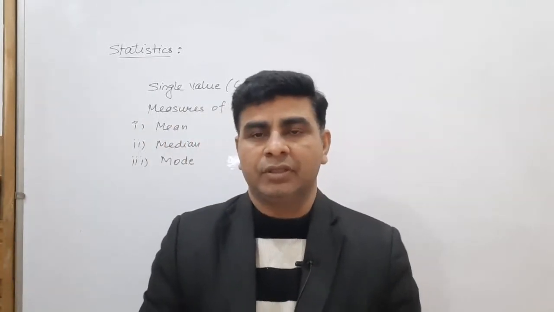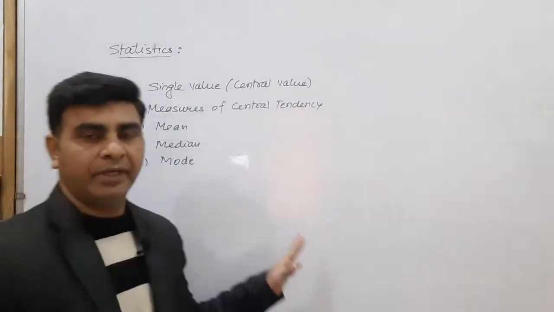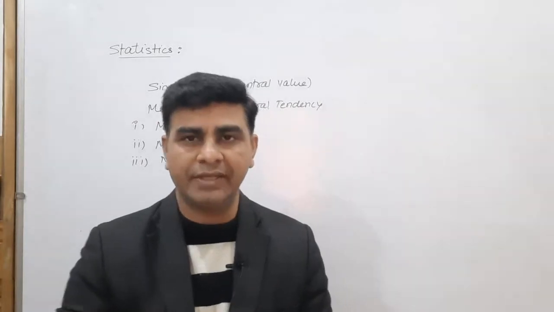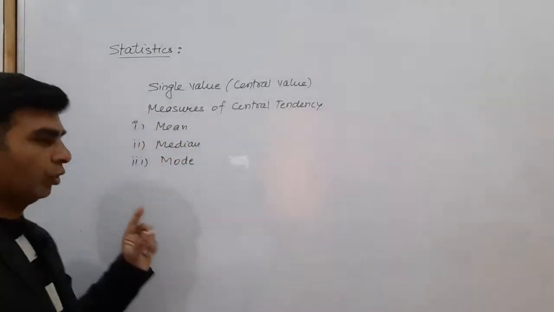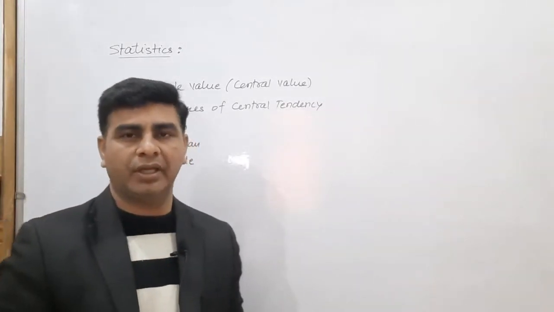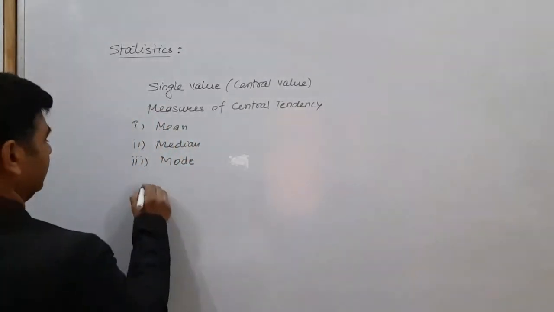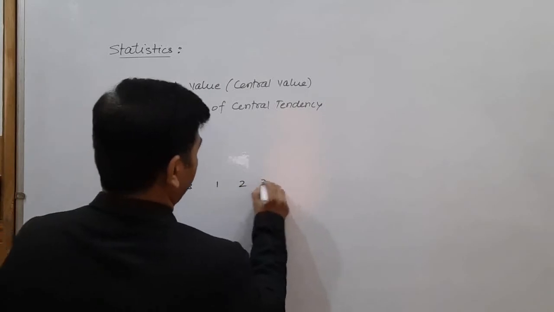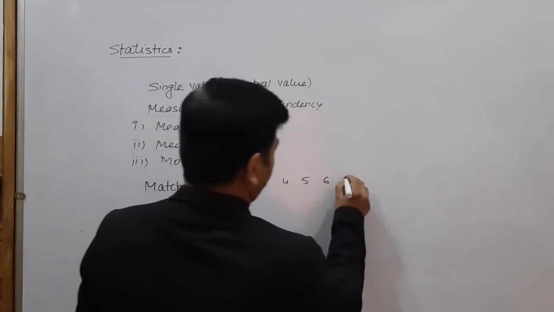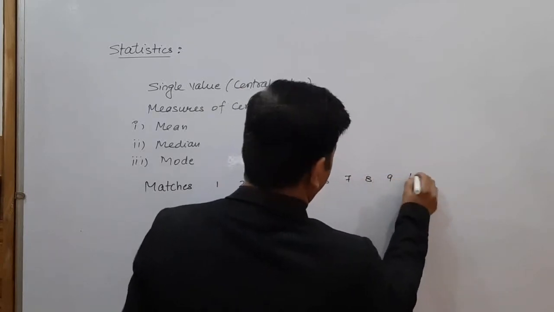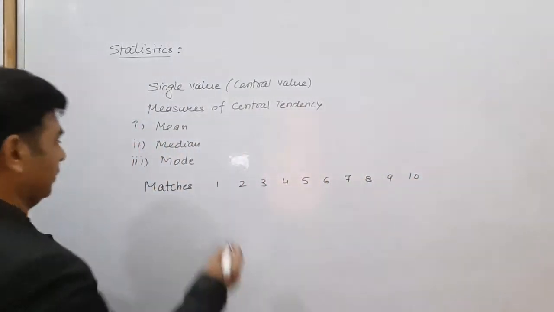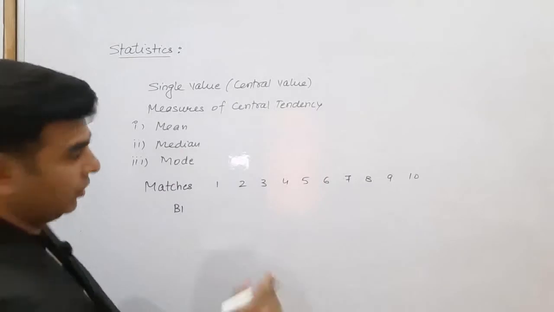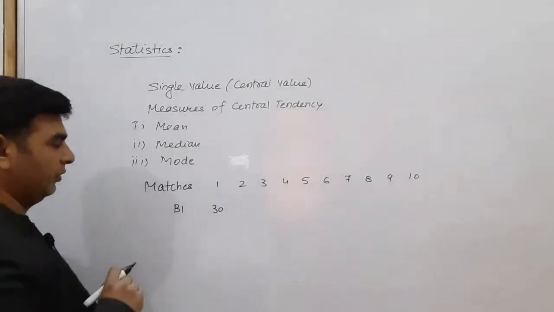Now the question is whether only this central value is enough to represent or distribute any data. Let's look at an example. Suppose there are two batsmen and they score in 10 matches like this: first match, second, third, fourth, fifth, sixth, 7, 8, 9 and 10. 10 matches are there, and the runs scored by batsman B1 are something like this. 30 runs in the first match.